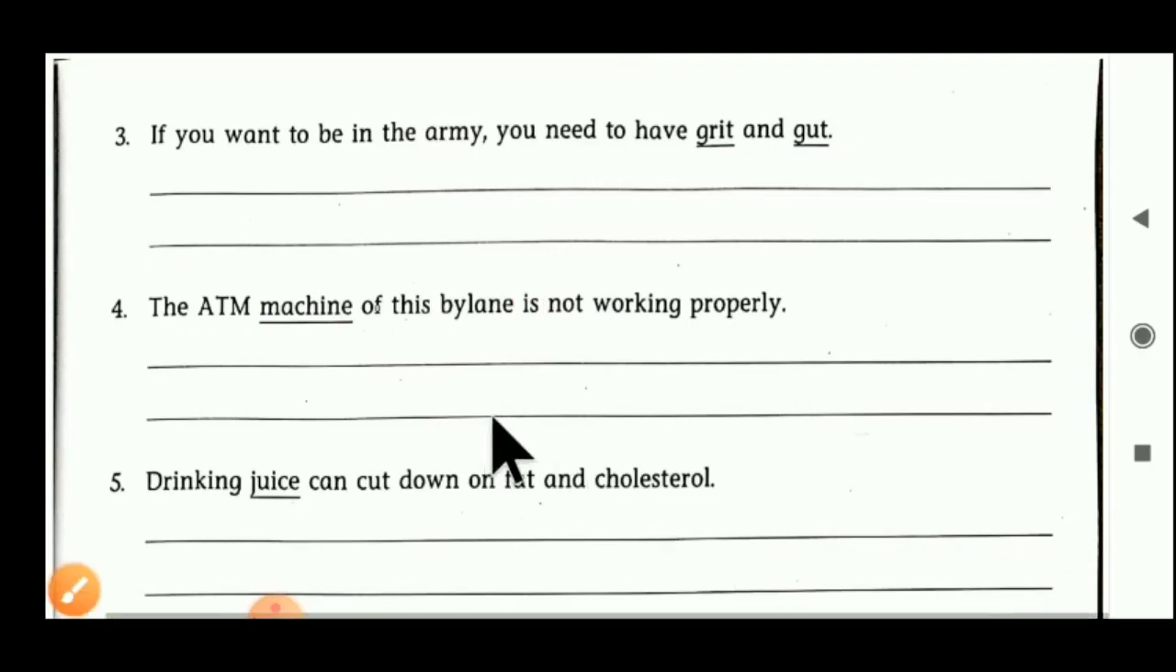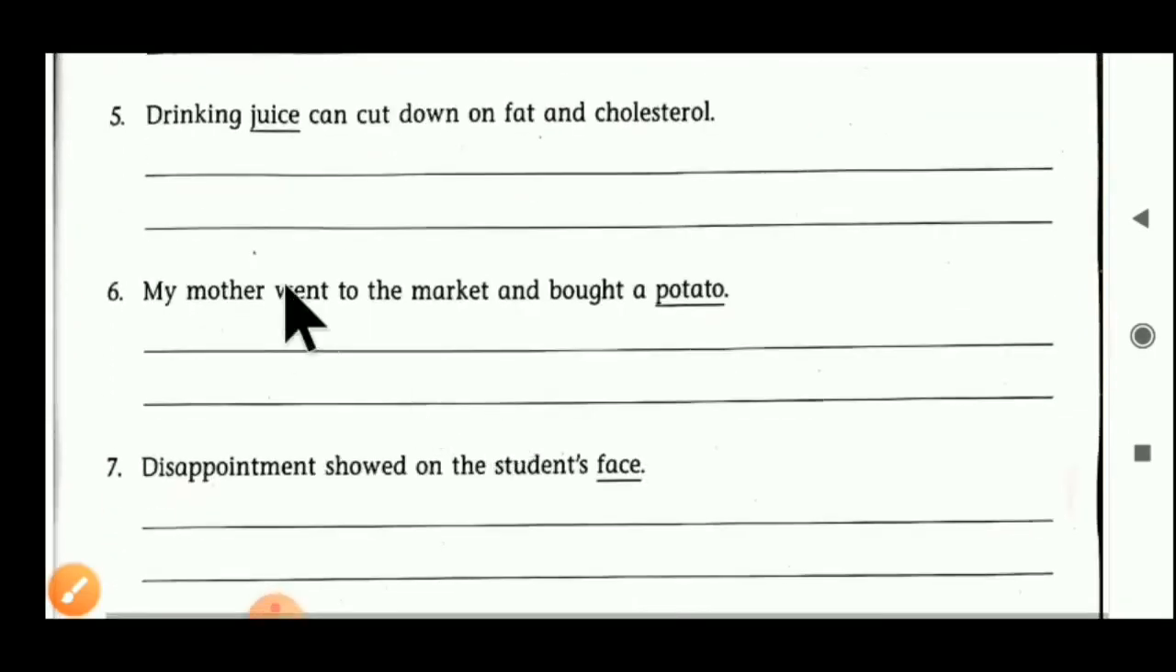Okay, now the fifth one: Drinking juice can cut down on fat and cholesterol. Juice is a singular noun here. We have to convert it into plural and make other changes if needed. Drinking juices can cut down on fat and cholesterol. Other things remain the same. We only put juices here.